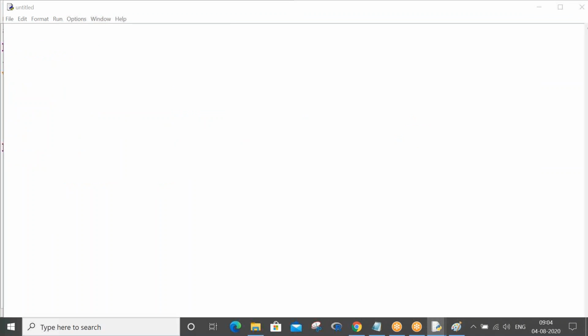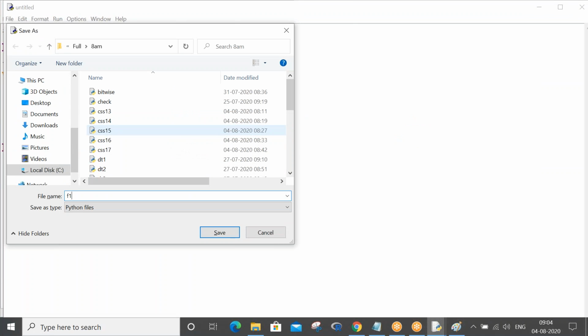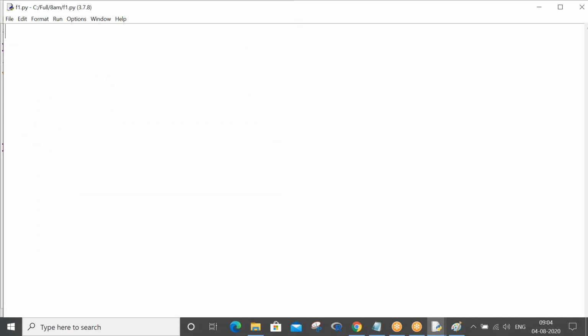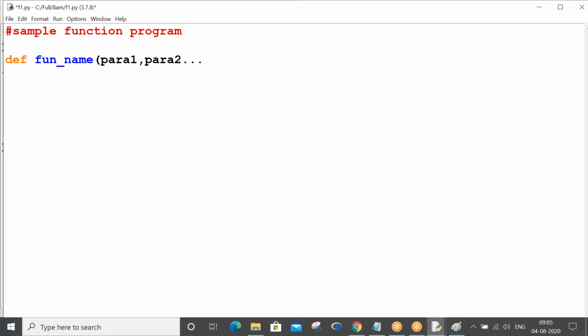There are two things whenever you are discussing functions. First is sample function program: you define your function. This is the function name. You may take this as the syntax: function name, parameter. This is not a program, this is syntax. Parameter 1, parameter 2, and so on. Close it, and then you keep on writing your function logic.